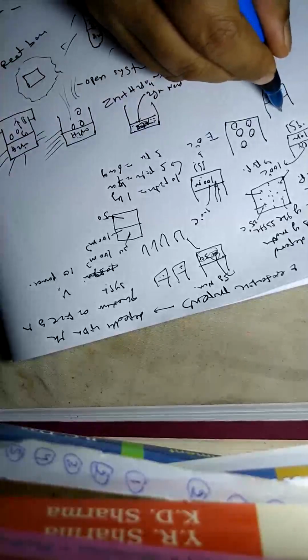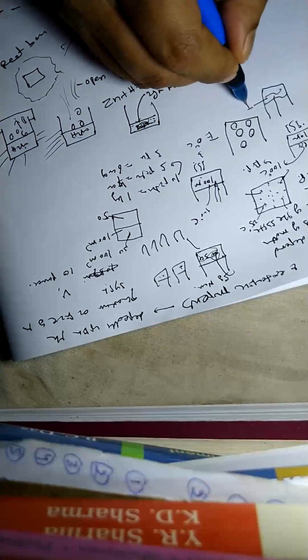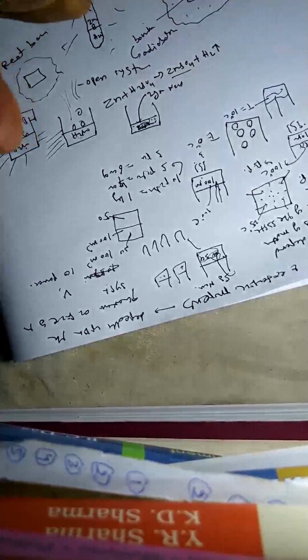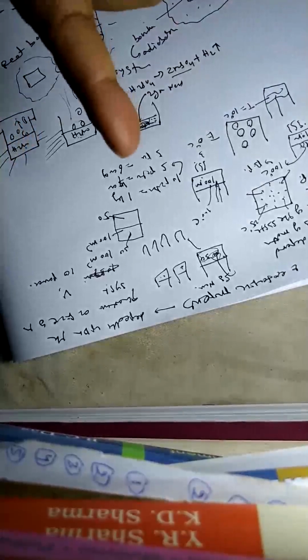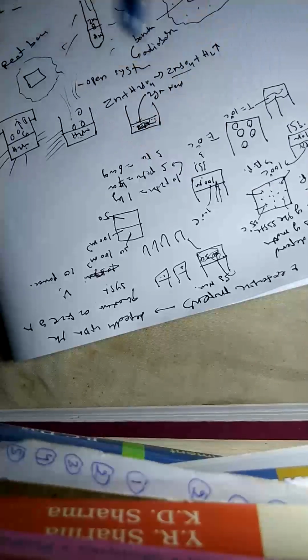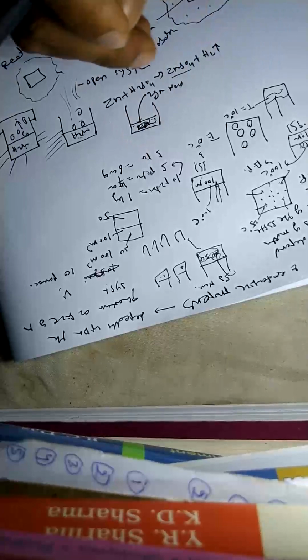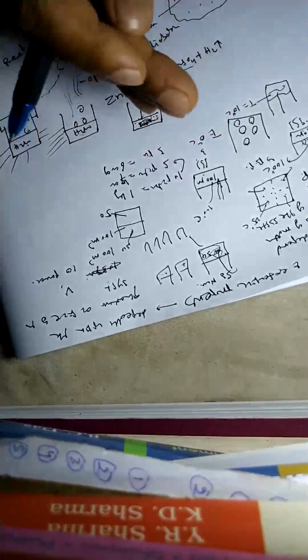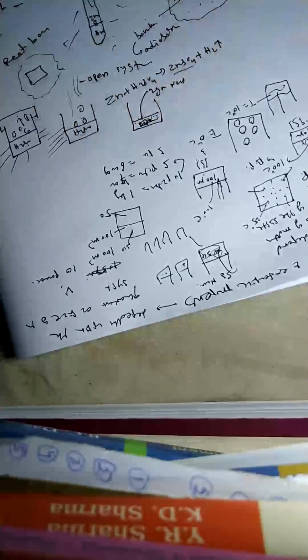Suppose one will tell me that the temperature of the system is now 10 degree centigrade. I think that ice is not in the solid state, that was converted into liquid state. So similarly temperature, same thing happen, pressure, same thing happen, volume and composition. These are called as the fundamental properties.